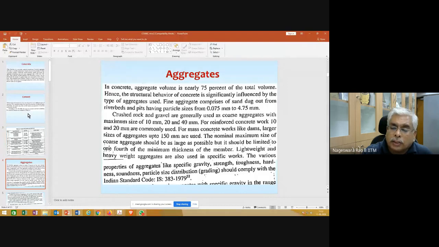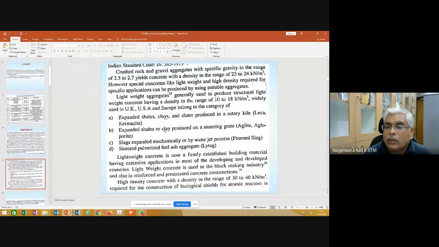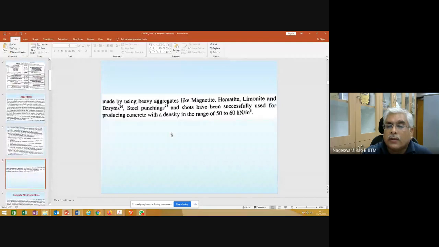Suppose in some situation I want to make lightweight concrete. When you want to make lightweight concrete, the ingredients should also be lighter. So how do you choose these lightweight aggregates? What constitutes these lightweight aggregates? And also, if I want to have very high density concrete, what kind of ingredients do I need to choose? Those details we'll be discussing in the next class.